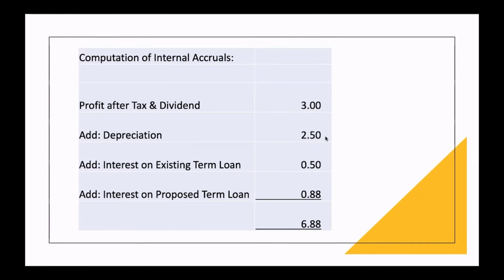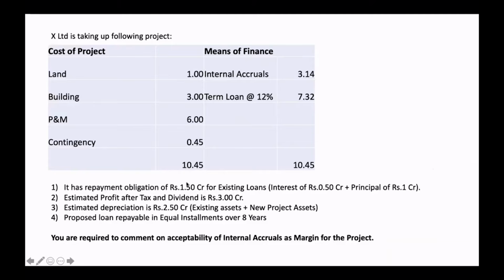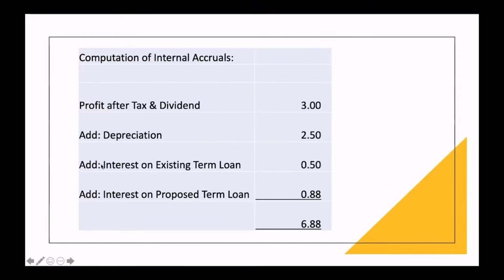So we should add the interest on the existing term loan, and the interest on the proposed term loan is nothing but 7.32 into 12%. Here I am making an assumption that the loan is availed in the beginning and the project is ready. So interest on the existing loan is added and interest on the proposed loan is also added. Now you get the gross internal accruals, which is 6.88 crore.